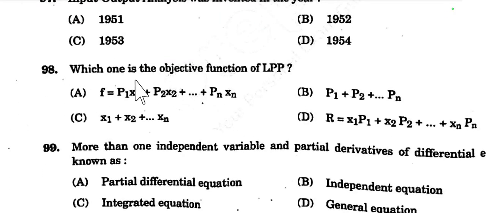Which one is the objective function of an LPP, a linear programming problem? The objective function is f is equal to p1 x1 plus p2 x2 plus up to pn xn. So option A is the right choice.